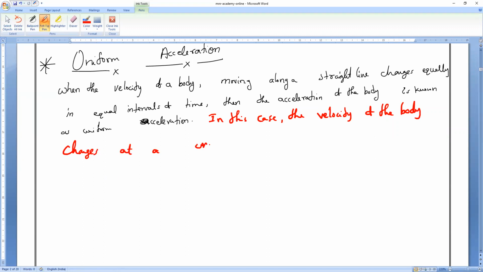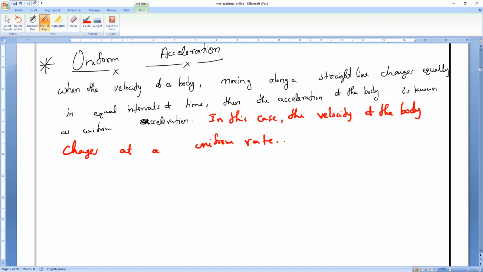Changes at a uniform rate. I will give you the example so that you will be 100% very clear. Okay, so let us discuss. Shall we discuss it now? So what is the definition? Everybody, what you understand, you tell me.